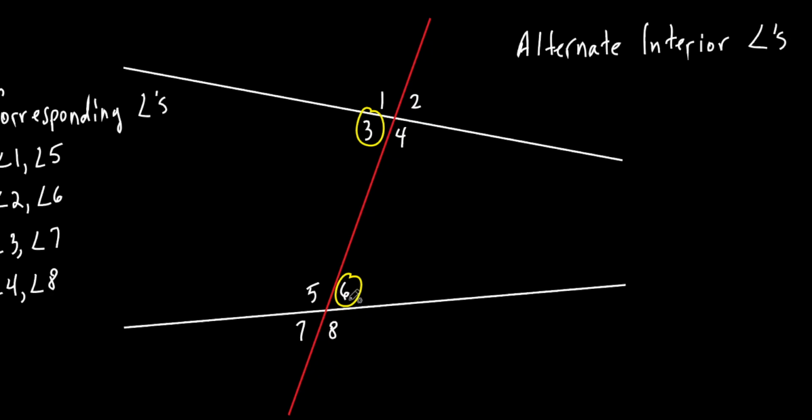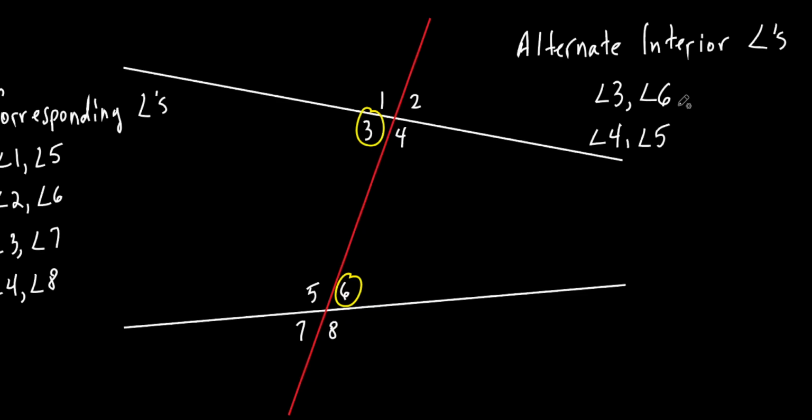All right, so we don't call them opposite angles. What do we call them? Alternate interior angles. So if I asked you to list all the alternate interior angles, let's do that. There we go. So angle 3 would be an alternate interior angle with what? Angle 6. And then what's the other, we didn't circle it, but what are the other alternate interior angles? Angle 4 and what else? Angle 5. Angle 5, good.